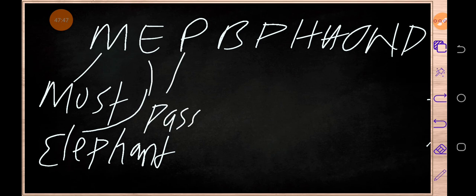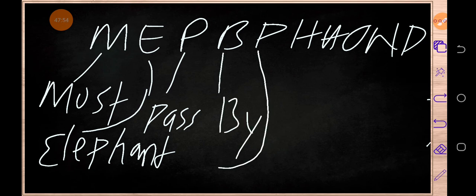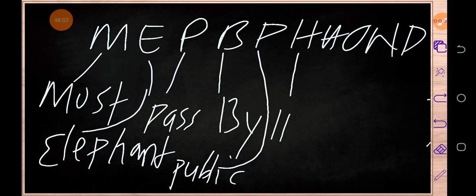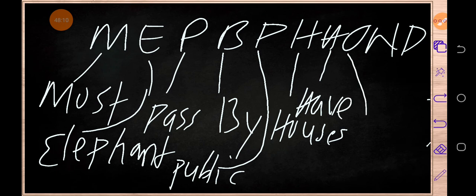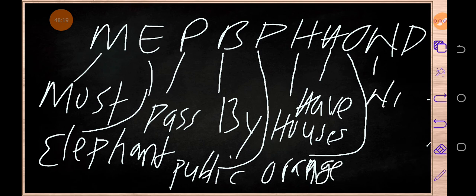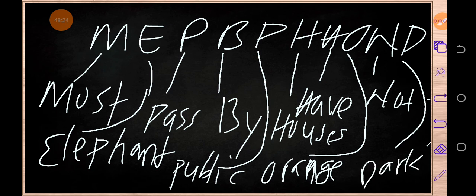most elephant pass by public, most elephant pass by public houses have orange, not dark. Then to complete the sentence so that it can make sense, you can write color.